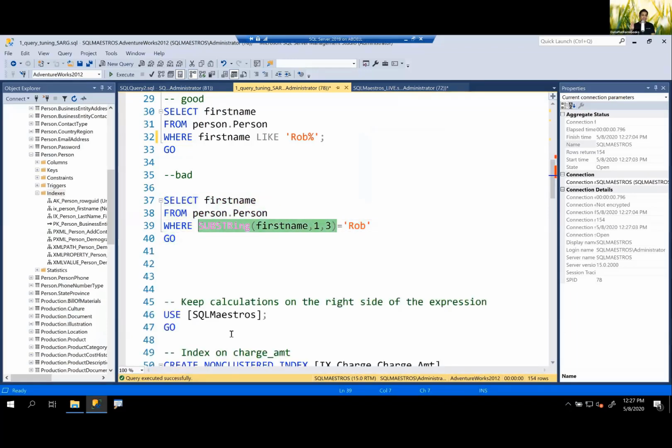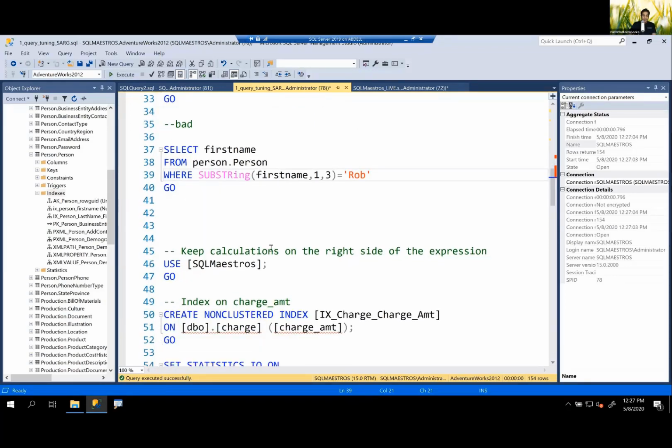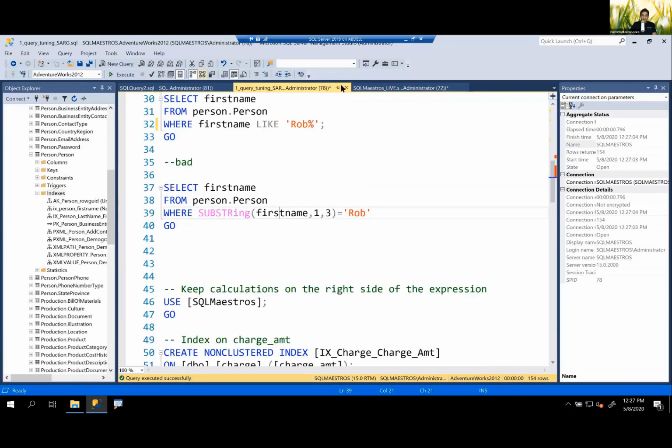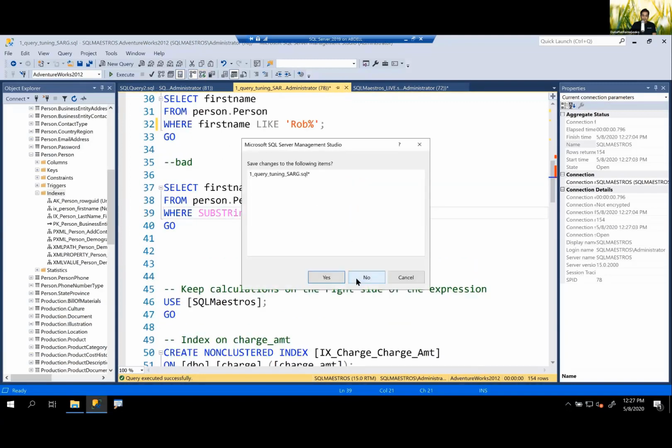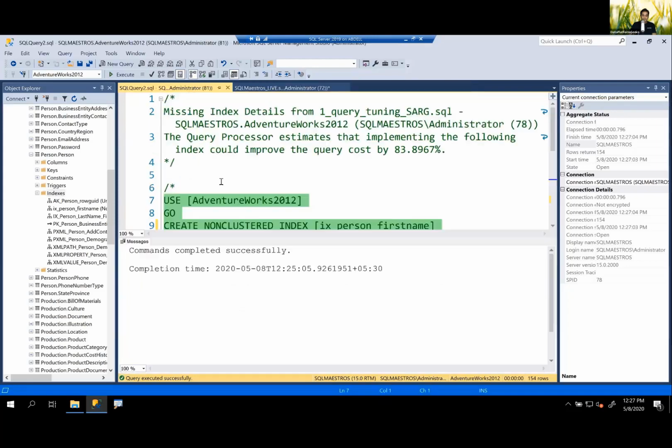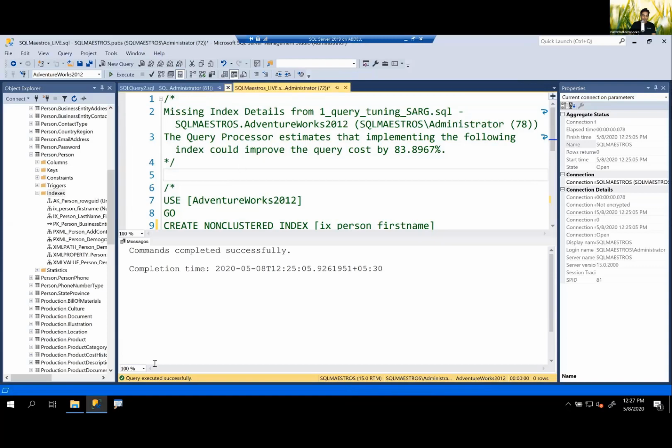Yes, absolutely. You're thinking it right. Keep the left-hand side of the operator as clean as possible. So if you try to do a lot of mathematics on the column, it becomes an expression. It cannot be used for searching now. All right, friends. So this was about sargability. Let me close this, and I hope this demo was useful. That is the first trick there about sargability, and that itself went quite along. Okay, let's move on to the next one now.